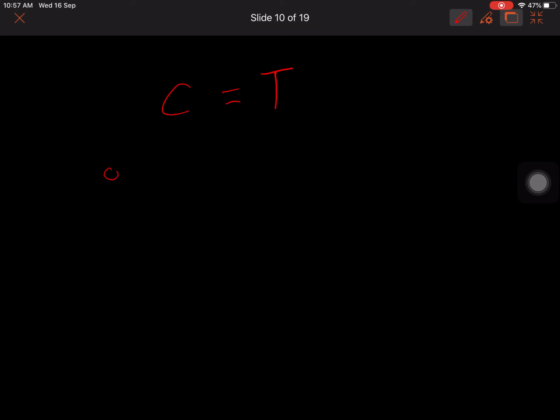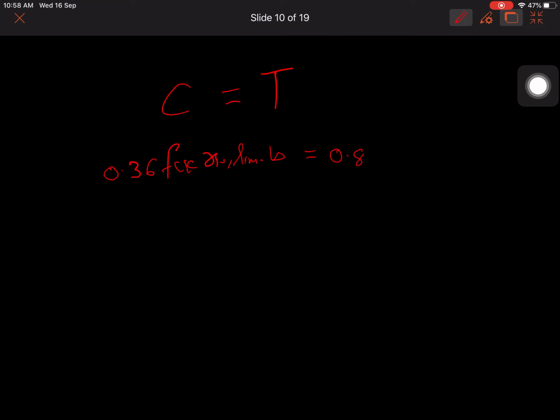What is C? Average stress into area. That means 0.36 fck times XU limit into B. For a balanced section, XU is equal to XU limit. Where is the T? What is the tension? 0.87 Fy AST limit. I need to find out AST limit.